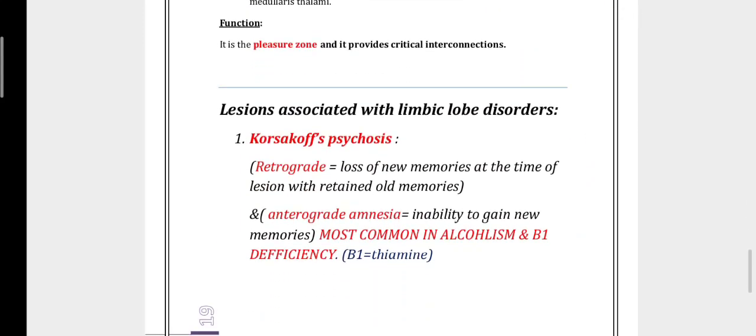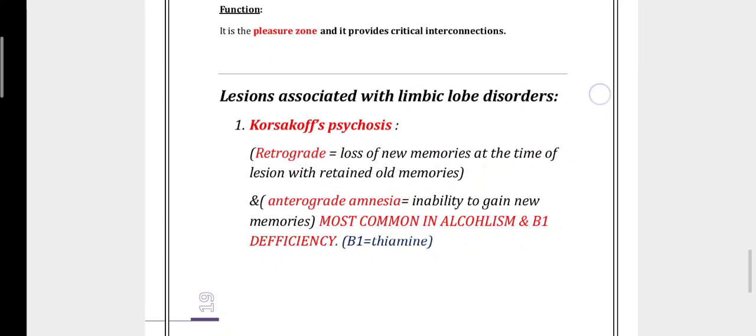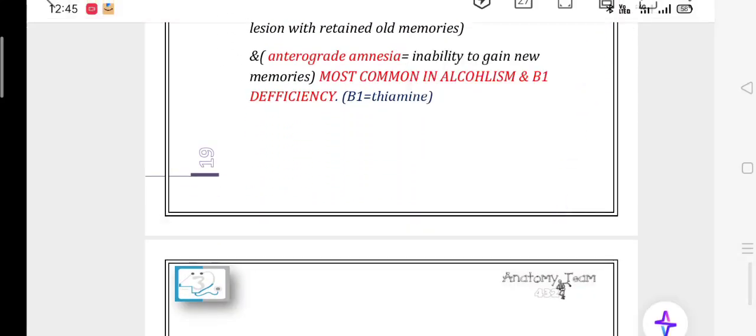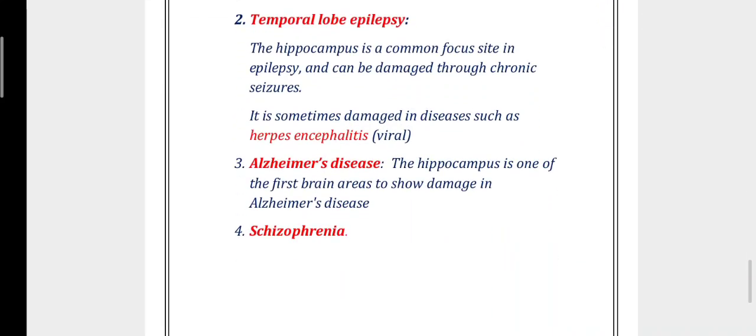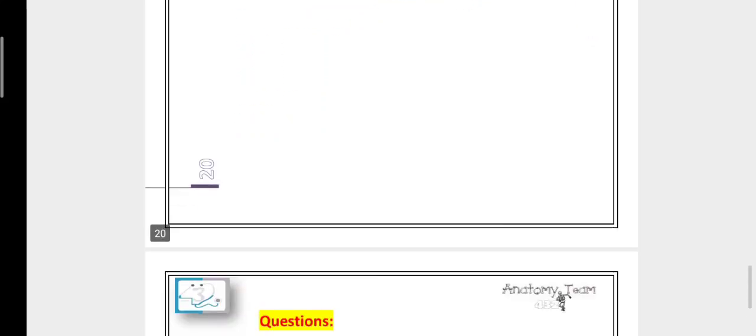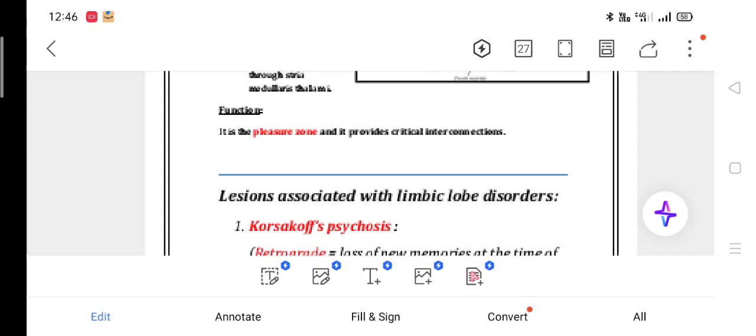Lesions of the limbic system cause psychosis and loss of new memories from the time of the lesion, with retention of old memory. Second, we have temporal lobe epilepsy: the hippocampus is a common focus site of epilepsy, and it can be damaged through chronic seizures. It is sometimes damaged by diseases such as herpes encephalitis and Alzheimer's disease. The hippocampus is one of the first brain areas to show damage in Alzheimer's disease. These are the conditions.